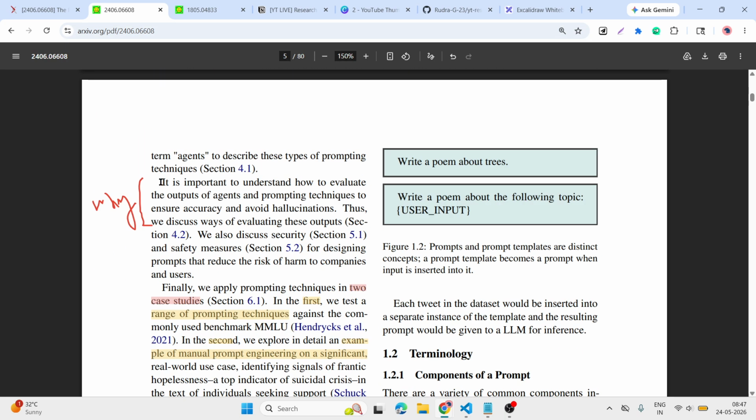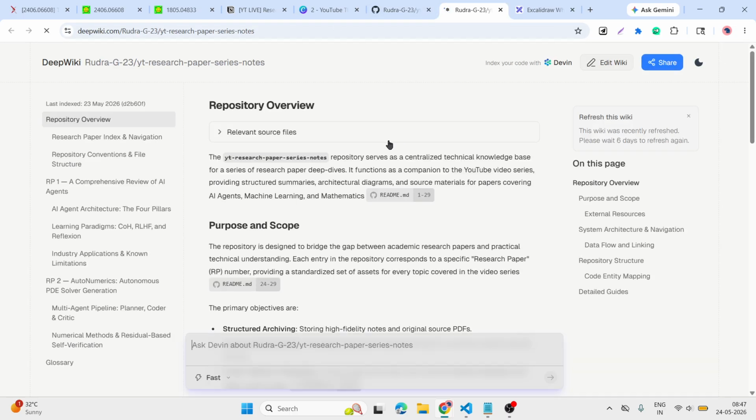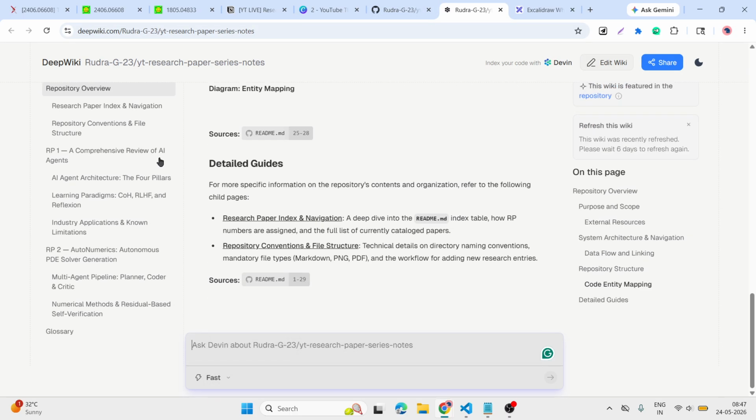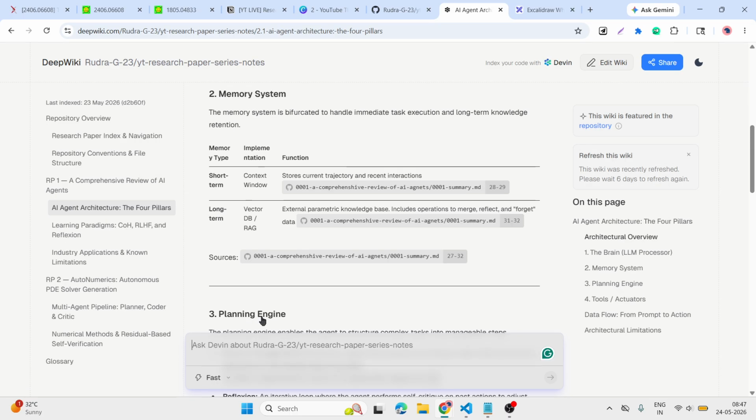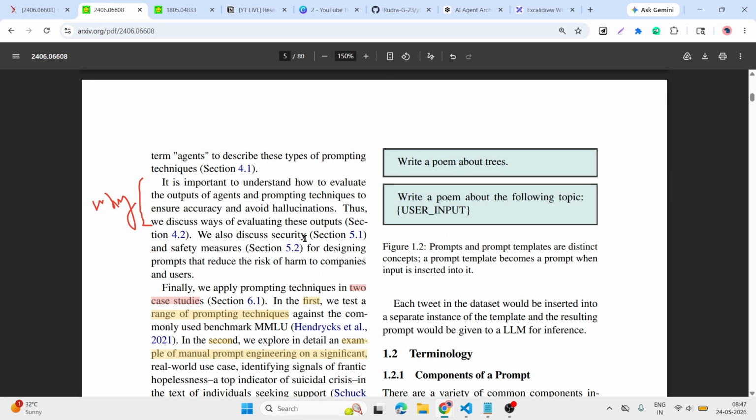So first of all, why is it important to understand? If you notice in ChatGPT we are giving only input. In our repo, I added one DeepWiki. If we click on this, then we can see around all of this. If you notice below, we have buttons called Fast, Deep Research and Code Map. For this reason, everything now becomes the input.